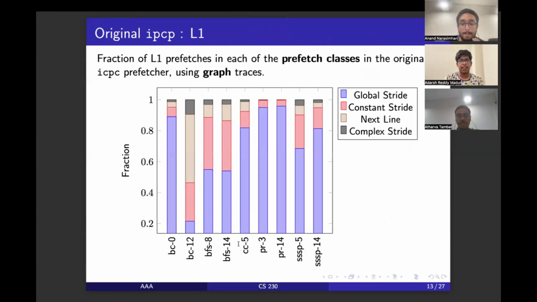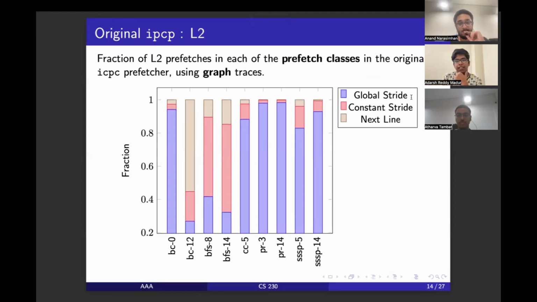So this graph shows the distribution of classification of each IP. Or you could say we take the total number of prefetches that have been done. We see the source of prefetch, which class of prefetch it belongs to. So this is the distribution that we got for graph-based traces on the original IPCP paper.